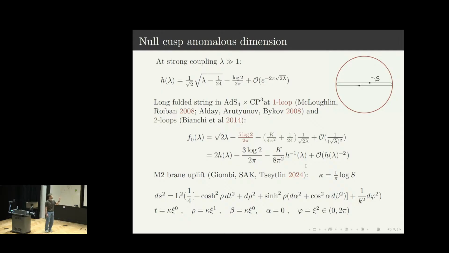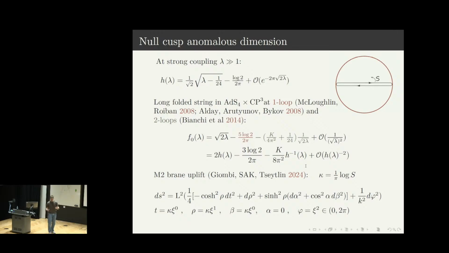So at strong coupling, the interpolating function takes the following form, and the dual description in terms of strings is the so-called infinite folded string. This string is stretched along the AdS direction of AdS4, and it also rotates at the S1 in the boundary of AdS. The analogous construction is the Gubser-Klebanov-Polyakov string in AdS5. So from the string perspective, the cusp anomalous dimension was computed up to two-loop order, and the result just matches the localization predictions. Here, K is the Catalan constant.